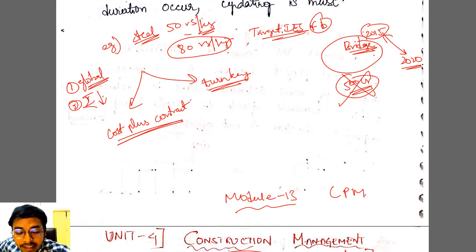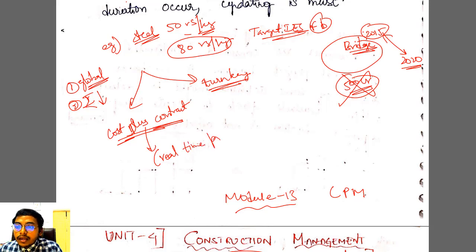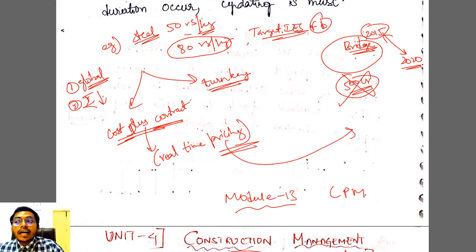So for large scale projects, obviously the contractor will go for cost plus contracts. What will he go for? He will go for only cost plus contracts. In cost plus contracts, there will be real time pricing. Okay, what is the benefit of cost plus contracts? Real time pricing. With each change in our schedule of rates, with every update in our schedule of rates, the owner has to pay the contractor extra. I hope you got the point.